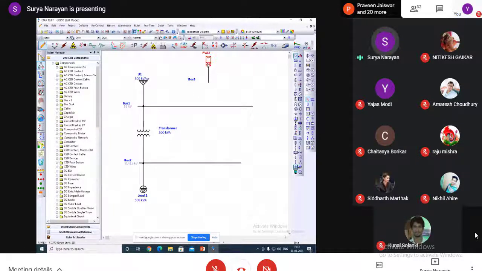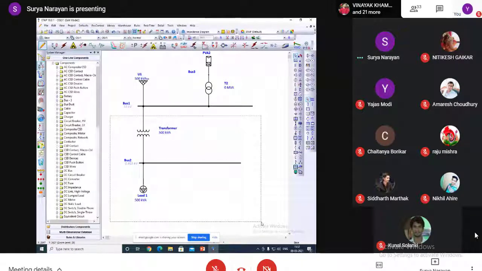Then we are generating at 415 V, so we have to ultimately step up as per our requirement. Then it will feed whatever is connected at the tail end. Whatever system we want, we can change. Anyone having doubt?